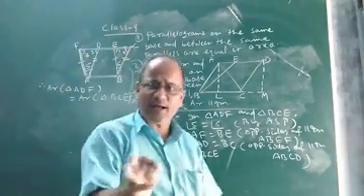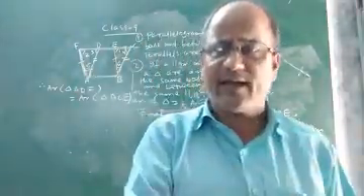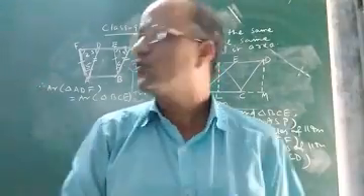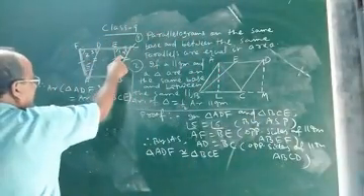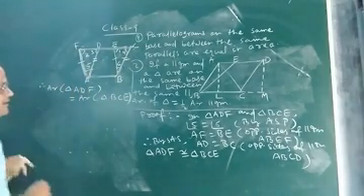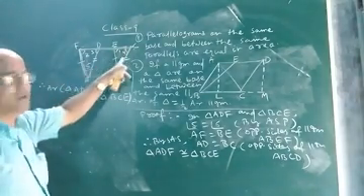Why? Because if two triangles are congruent, they must be equal in area. Any two geometric figures which are congruent have equal area. Now we proved the area of this triangle and this triangle equal.